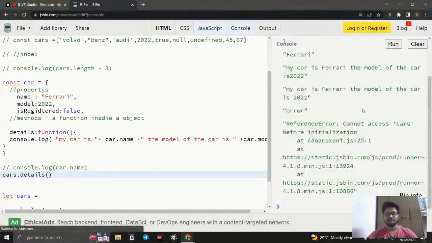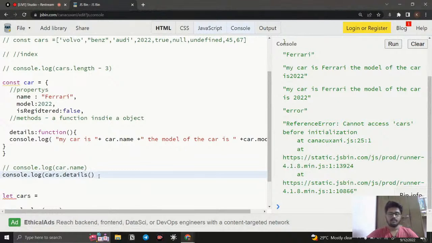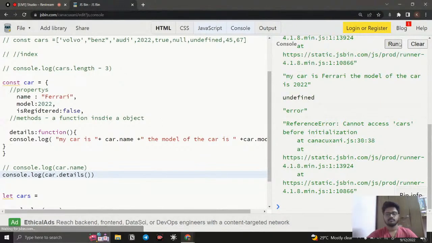If I run this, I get an error. It shows me cannot access cars.